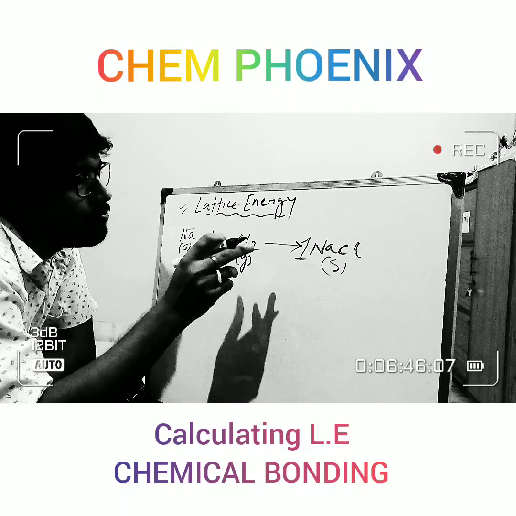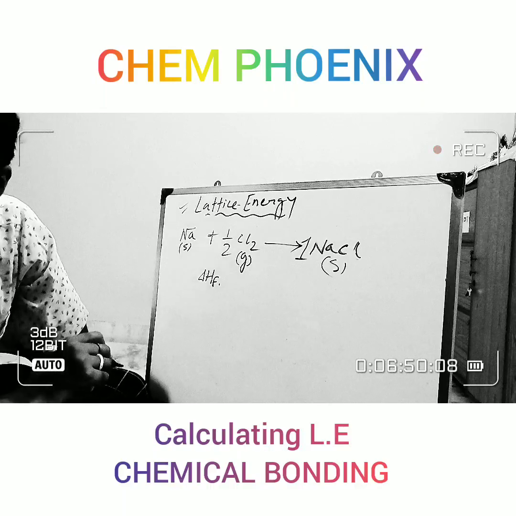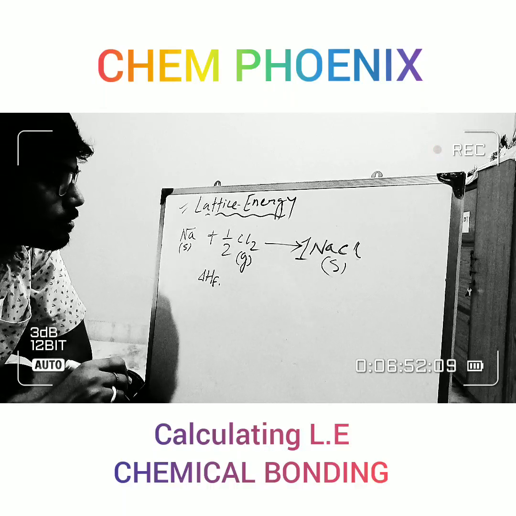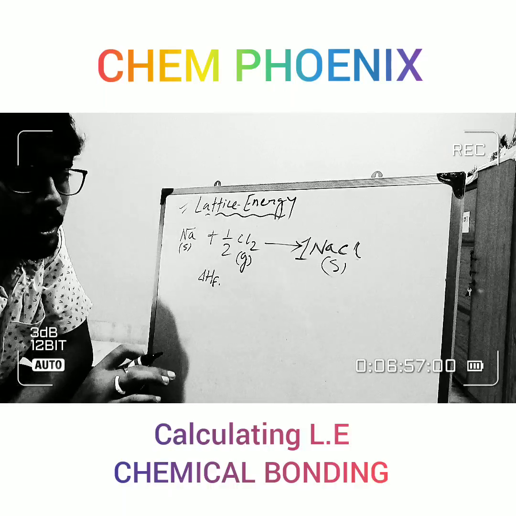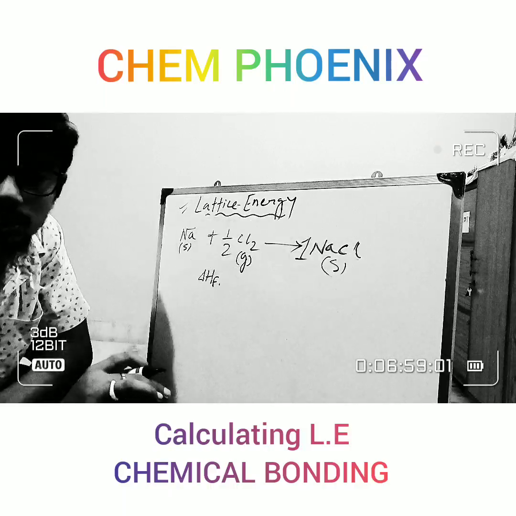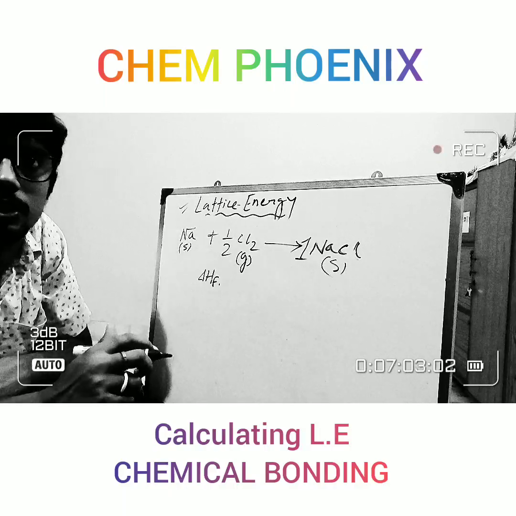Sorry, we made a mistake here, half Cl2 is needed here. Na plus half Cl2 gives 1 mole NaCl, and during this reaction an amount of heat is released that is known as heat of formation.